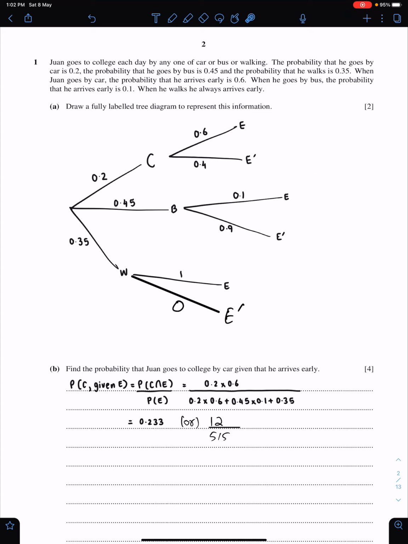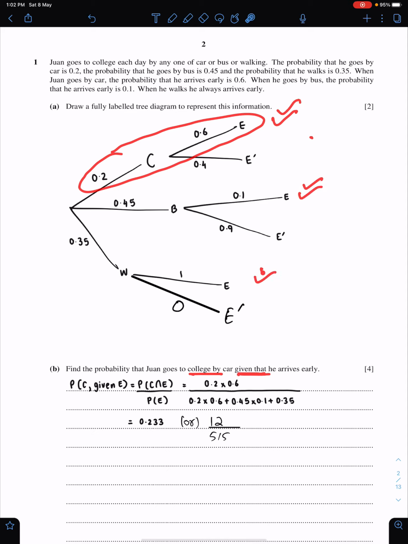Part B. Find the probability that he goes to college by car, meaning this option, given that he arrives early. Given that means the conditional probability. So all these three options will be in the denominator. This is the formula of conditional probability.